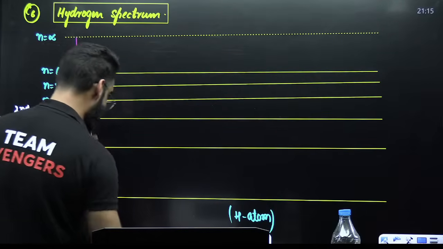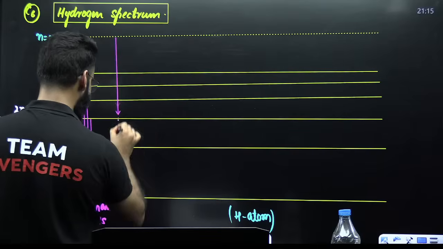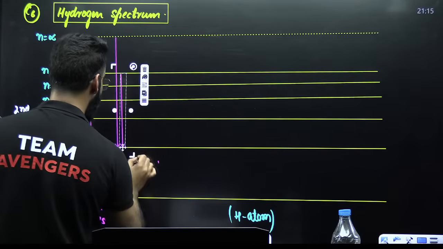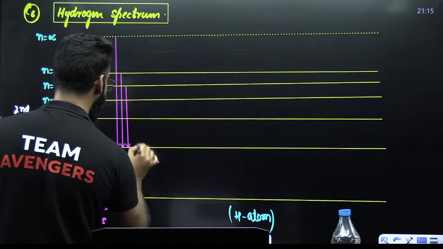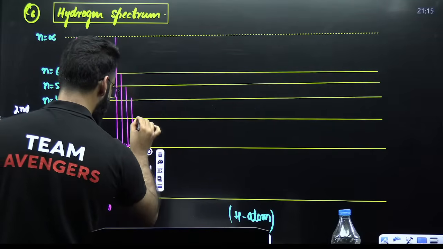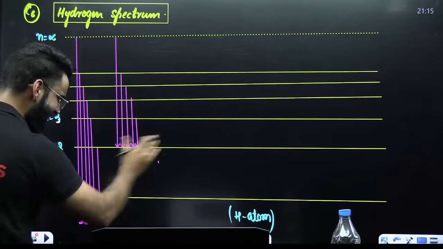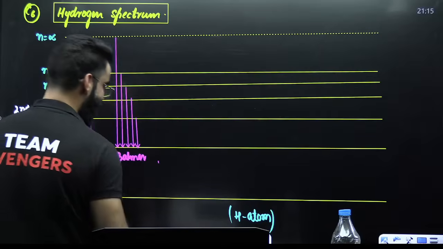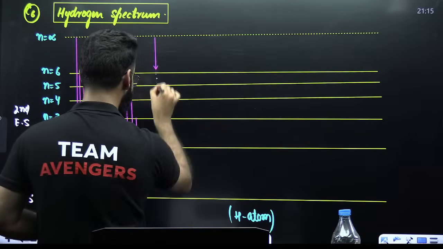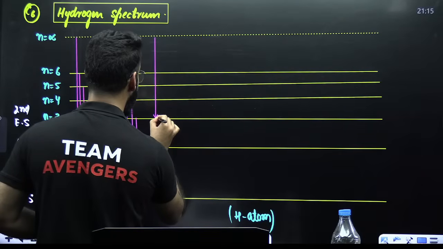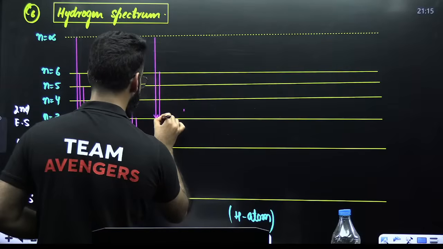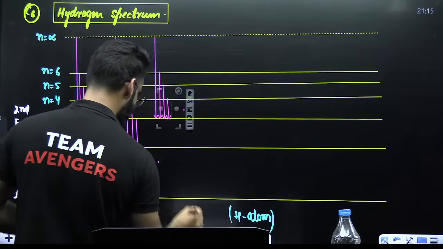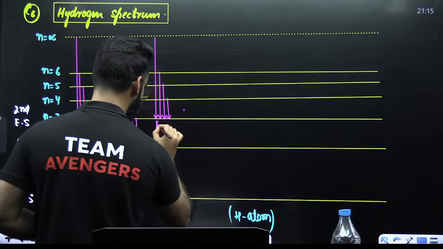And similarly, when the electron makes a transition from higher energy state to shell number 2, what do we get? We get a series of radiations. We call this particular series the Balmer series. Similarly, when the electron makes a transition from higher energy state to shell number 3, we get a series of radiation called the Paschen series.